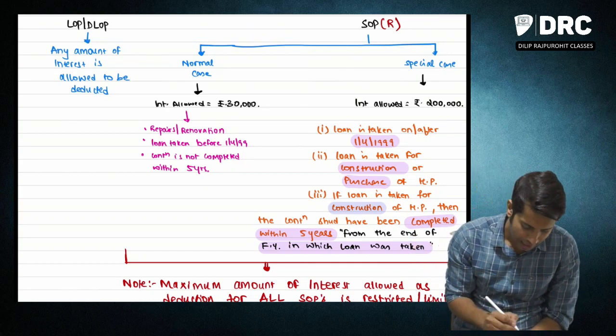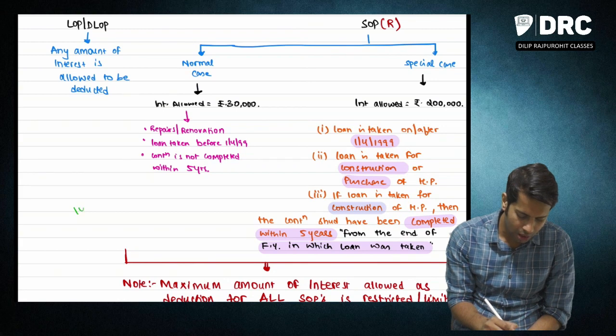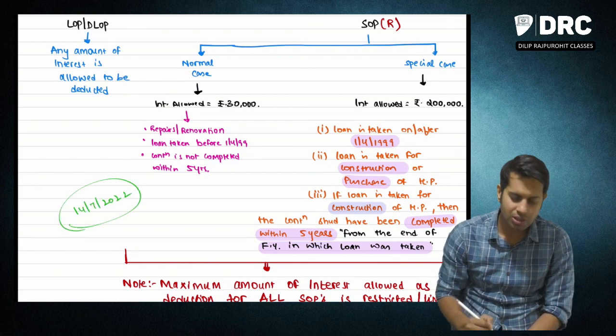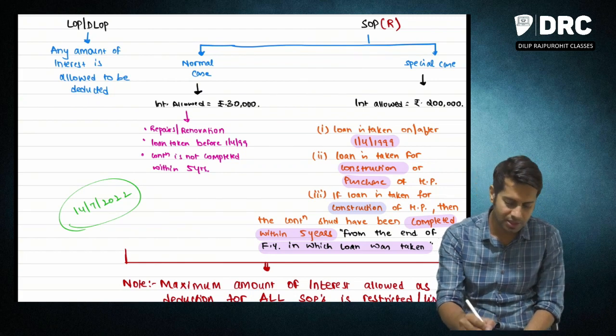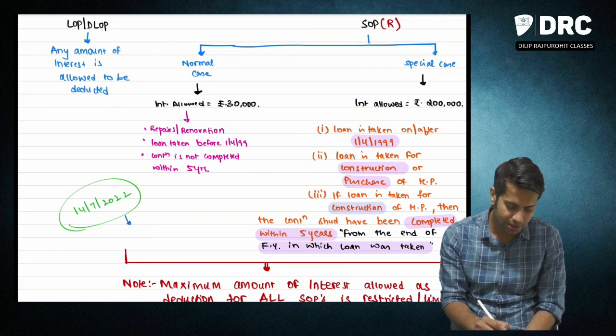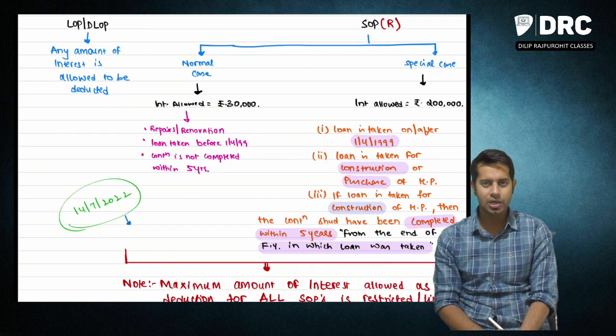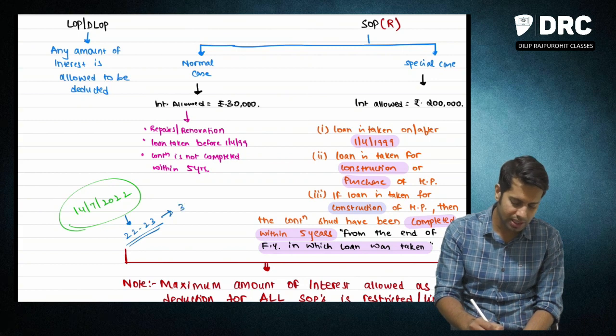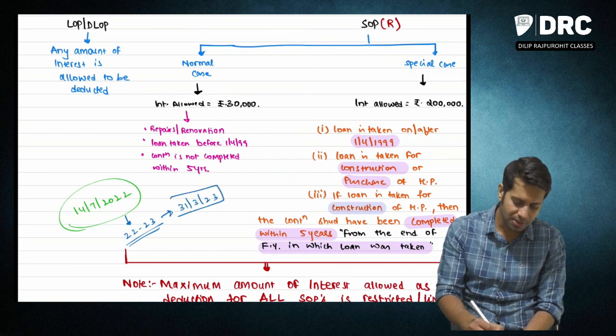Say for example, loan was taken by you on 14th July 2022. Now this 5 years will be calculated from which date, sir? This 14th July 2022 falls in the financial year 22-23. When is this year going to end? This year is going to end on 31st March 23. So from this 31st March 23, you are going to take 5 years.